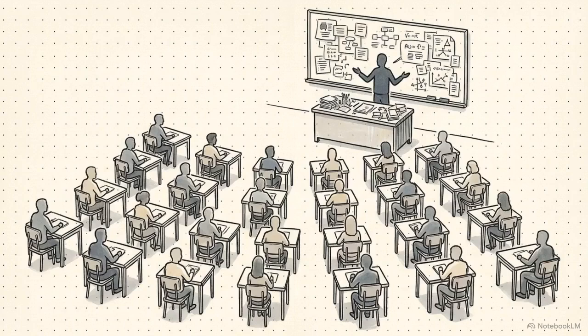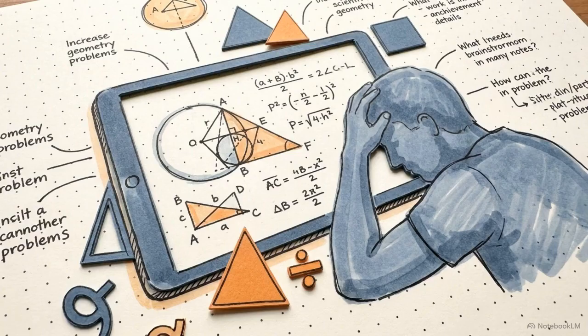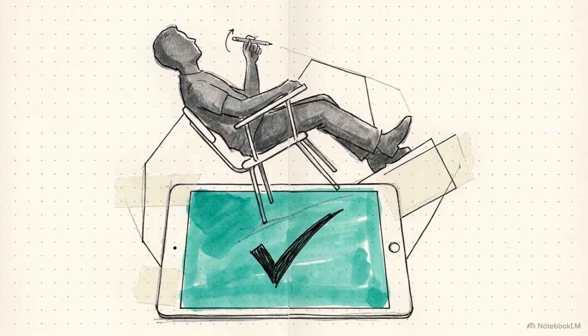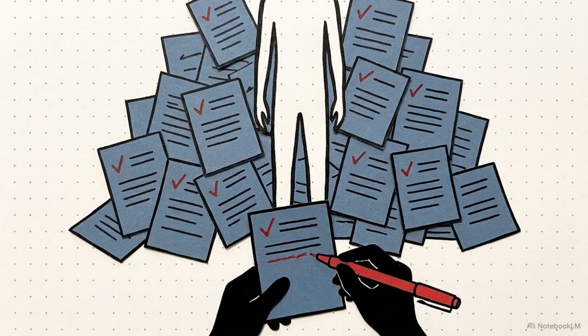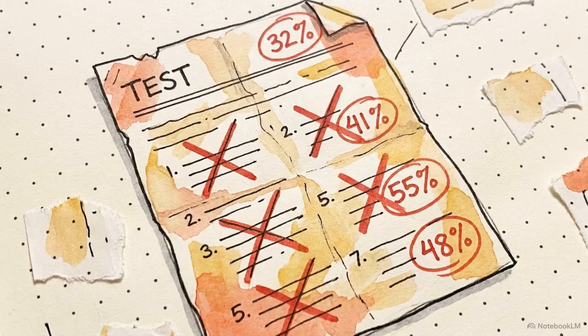In a classroom of 30 students, a single teacher inevitably hits a bottleneck. Some students require more time to grasp a complex concept and quickly fall behind the lesson, while others finish early, left waiting for the rest of the group to catch up. Instead of addressing these individual needs, teachers are often pulled into an administrative trap, spending their time manually grading hundreds of assignments just to identify which students are struggling.